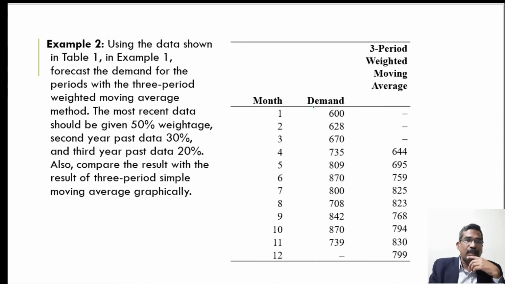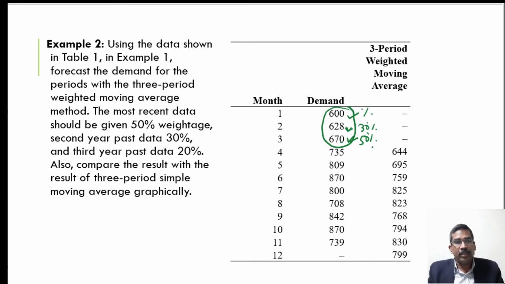In the same problem, if you use the weighted moving average method, we provide more weightage to this data in comparison to that data. That means we provide 50% weightage to 670, the third period data, 30% to the second period data, and only 20% to the first month data, and we want to forecast the fourth period.